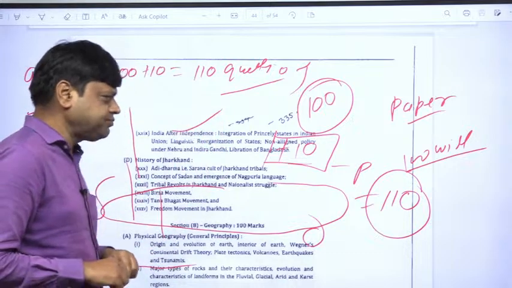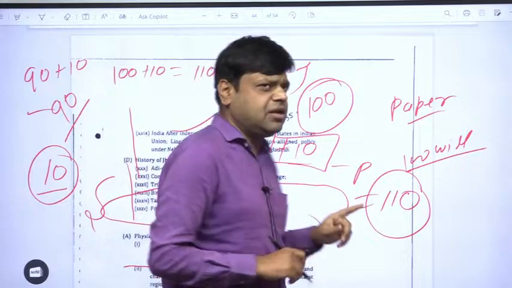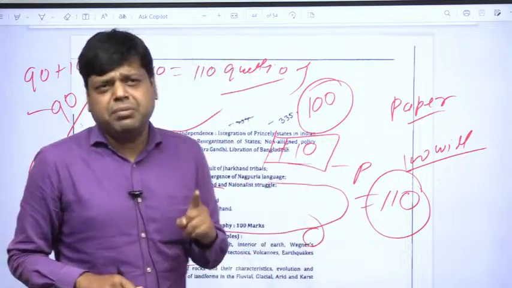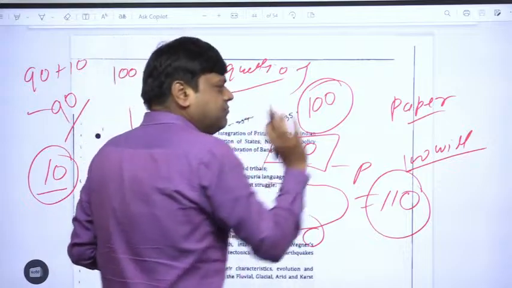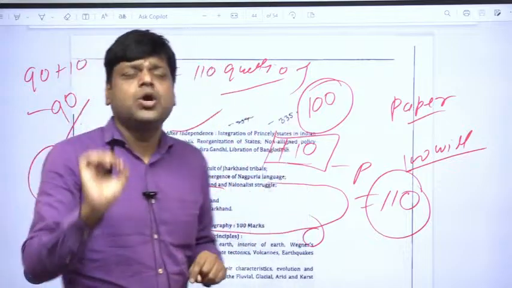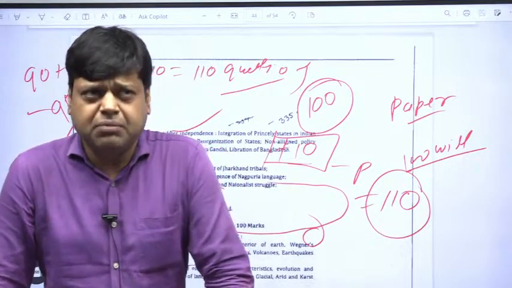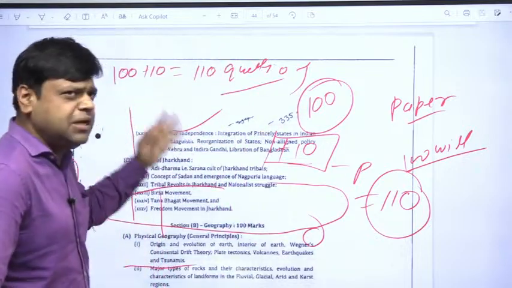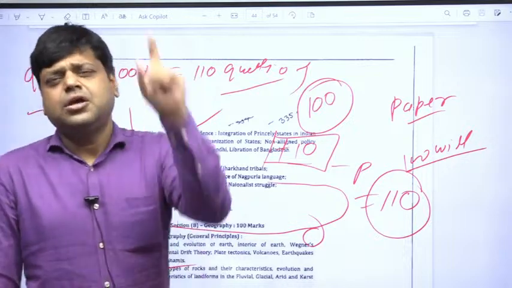One more thing: except paper 1, which is qualifying in nature and is of 100 marks, and paper 2, which is the literature paper and carries just 150 marks, the other papers 3, 4, 5, and 6 each carry 200 marks.